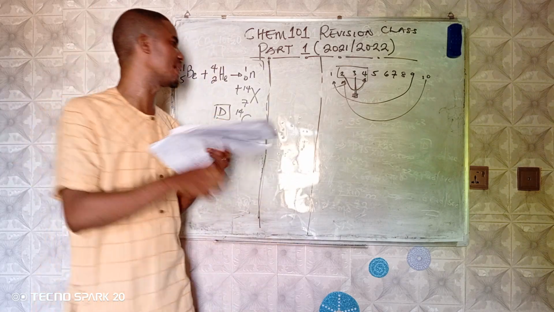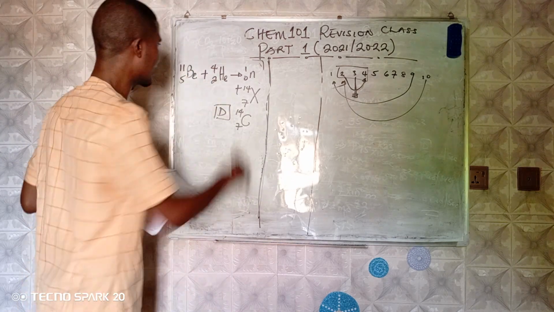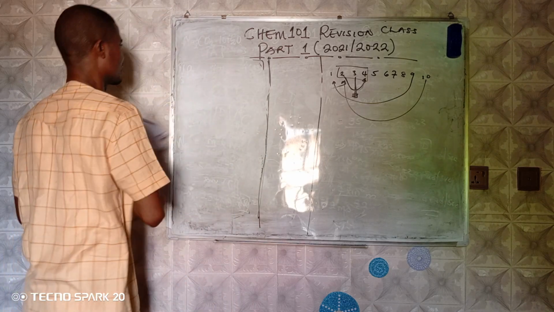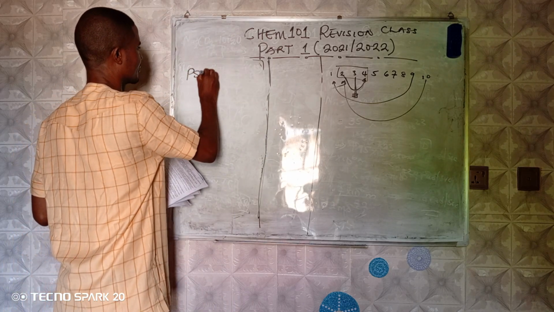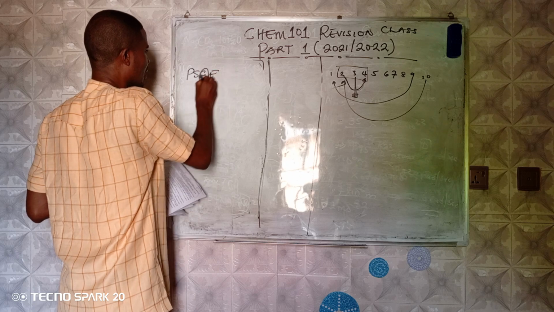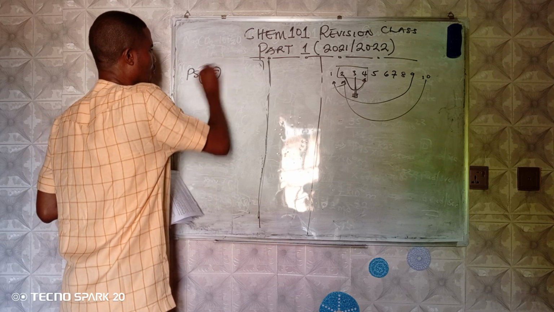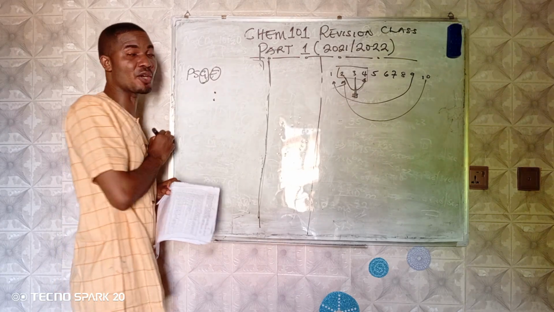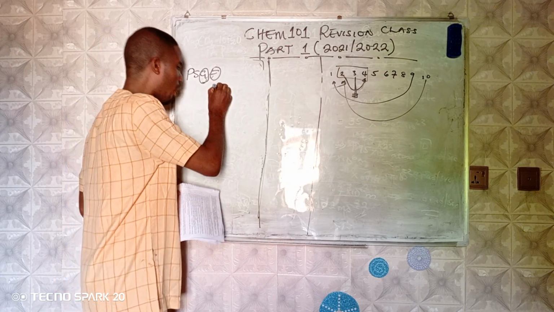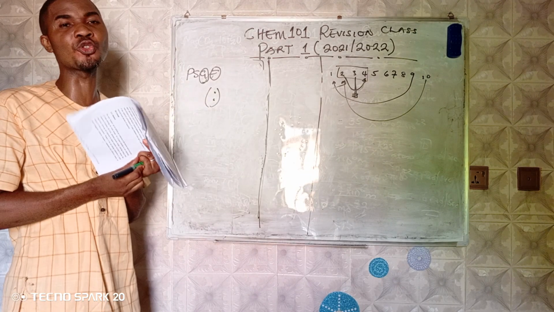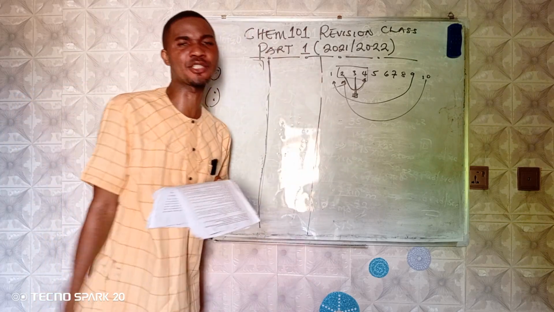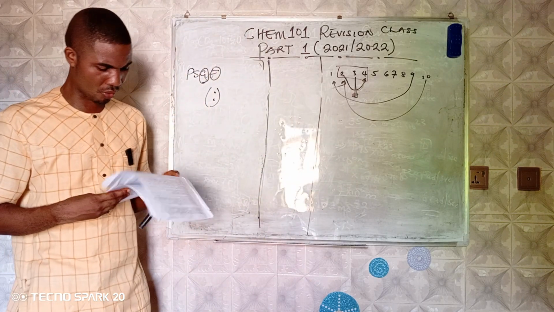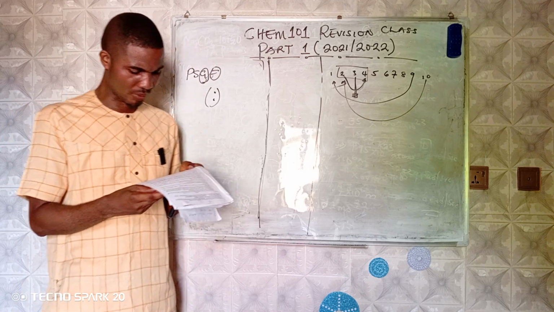I have said this in the beginning when I talked about PSG electrons, that elements that belong to the same group have the same number of electrons in the outermost shell. And this electron in the outermost shell tells us about their chemical properties because it tells us how they are going to relate with other electrons or atoms in the environment. Okay, that's question number 20. We move to question number 21.